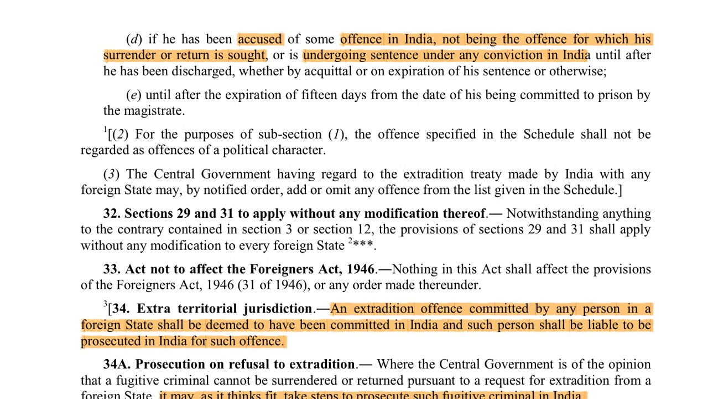It says that if an extradition request is received for a person who is already accused of some crime, some offense which he has done in India, and this offense is not the same as the extradition offense, firstly this person will be tried for this offense, and only after that trial is over and the punishment is served, will the extradition request be considered. This is point number 1. Point number 2, if this person is already undergoing a sentence, imprisonment, for any conviction, for any offense this person has committed, first this sentence will be fully completed and only then will the extradition request be entertained.